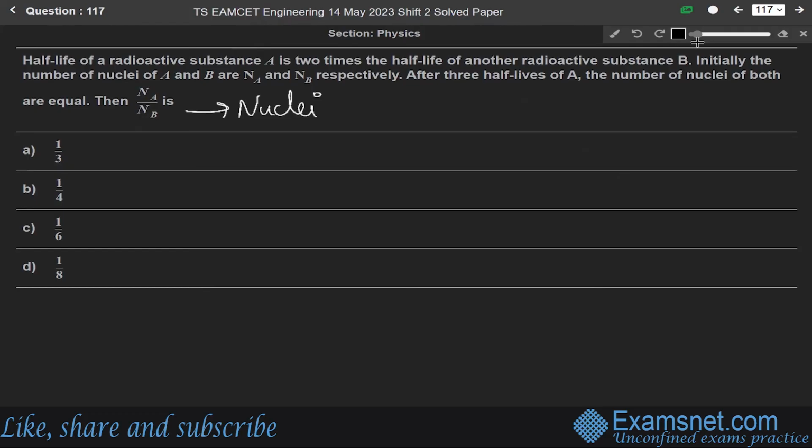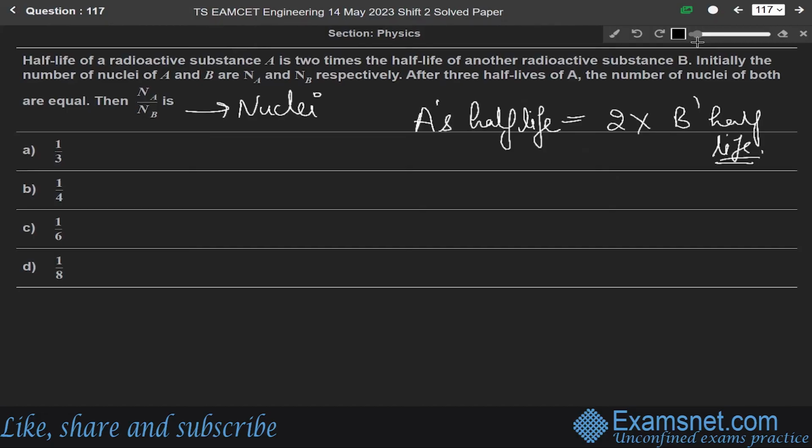So in this question, we are given that A's half-life is 2 times B's half-life. Let us say we write A's half-life is equal to 2 times B's half-life. The initial number of nuclei of A will be Na according to the question, and the initial number for B is Nb, as given in the question.